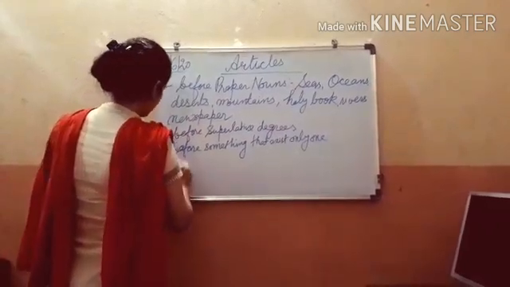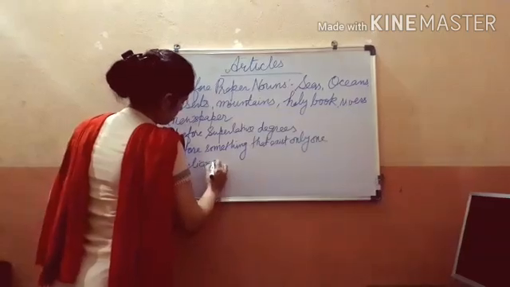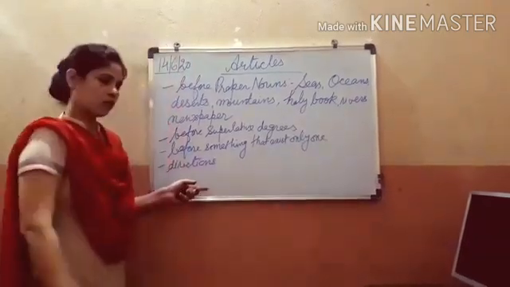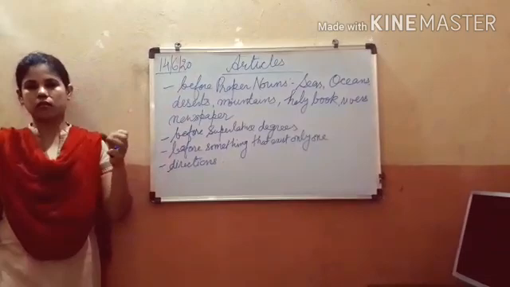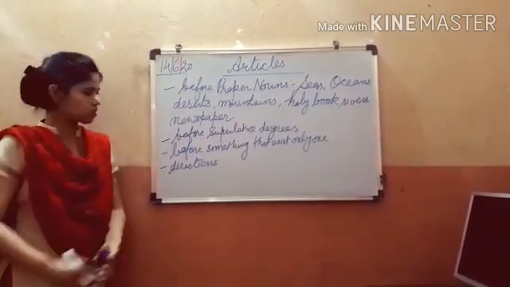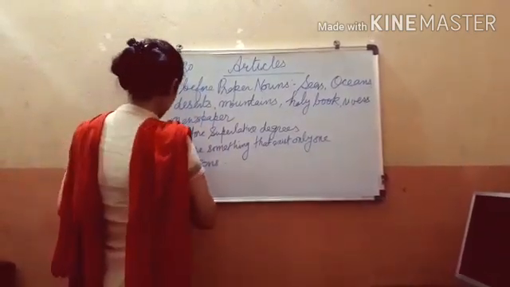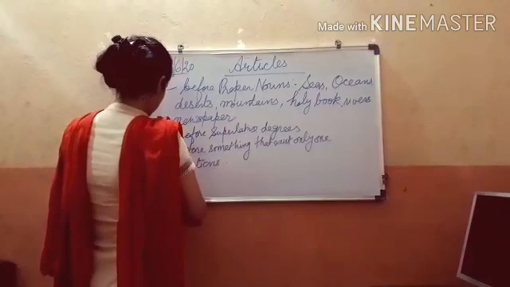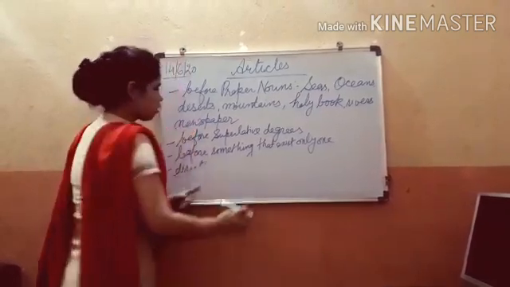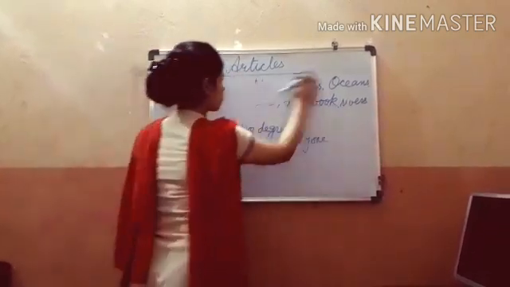Then before directions, any direction we have to name will also take the, like the north, the south, the east, the west, the northeast, the southwest, all will take the. So you have seen these are all the uses of the. Next we'll come to omission of articles.